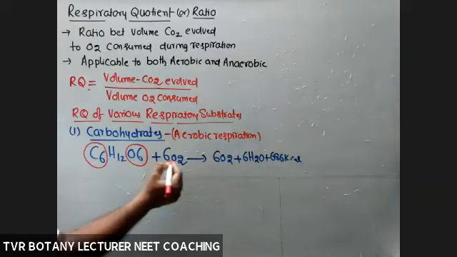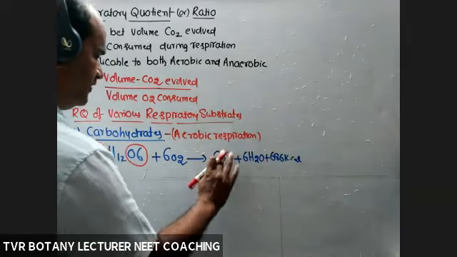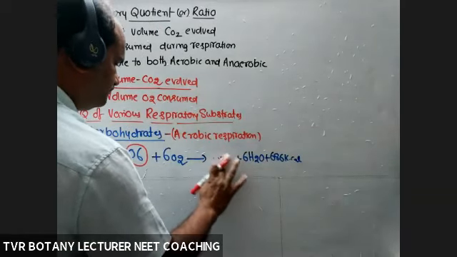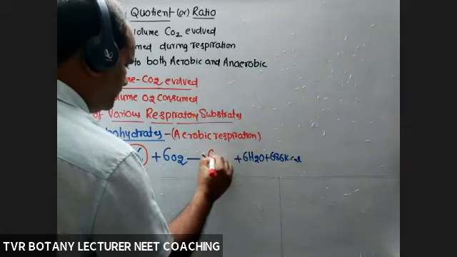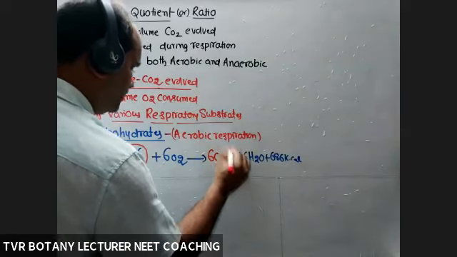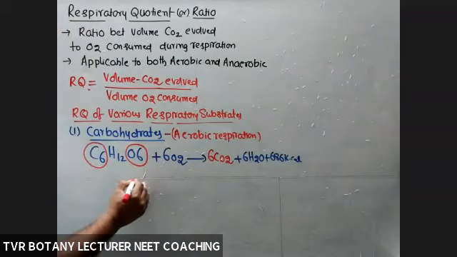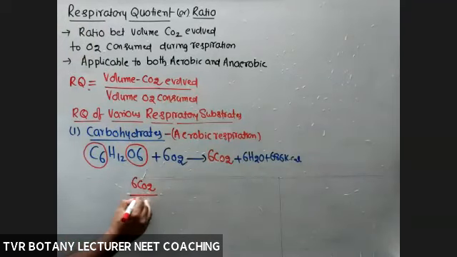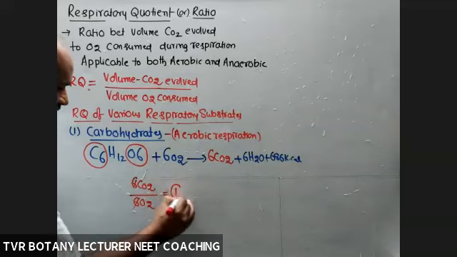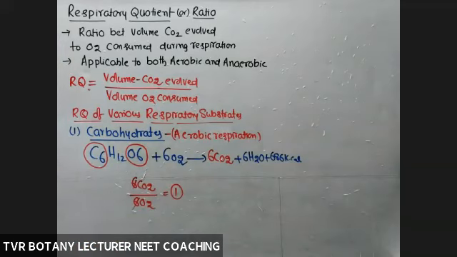So here, what about the number of CO2 molecules? 6CO2. So 6CO2 by 6O2, so the RQ value is 1.